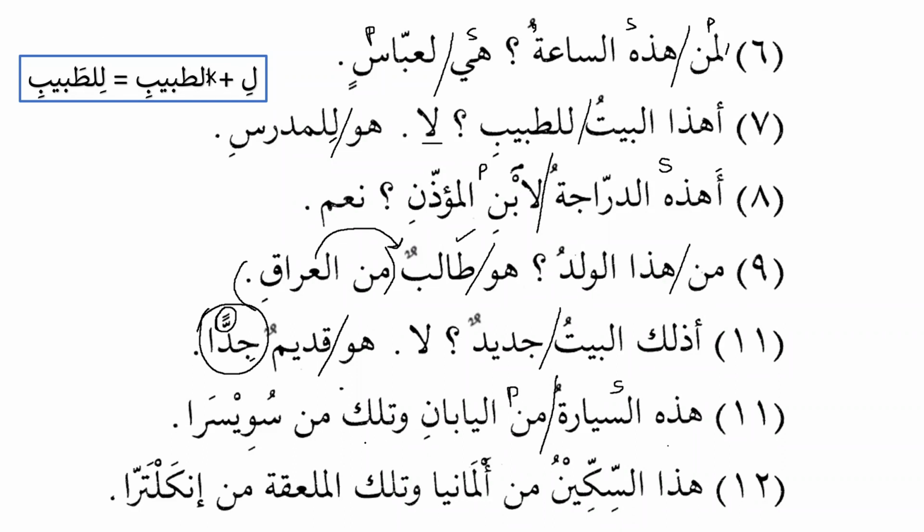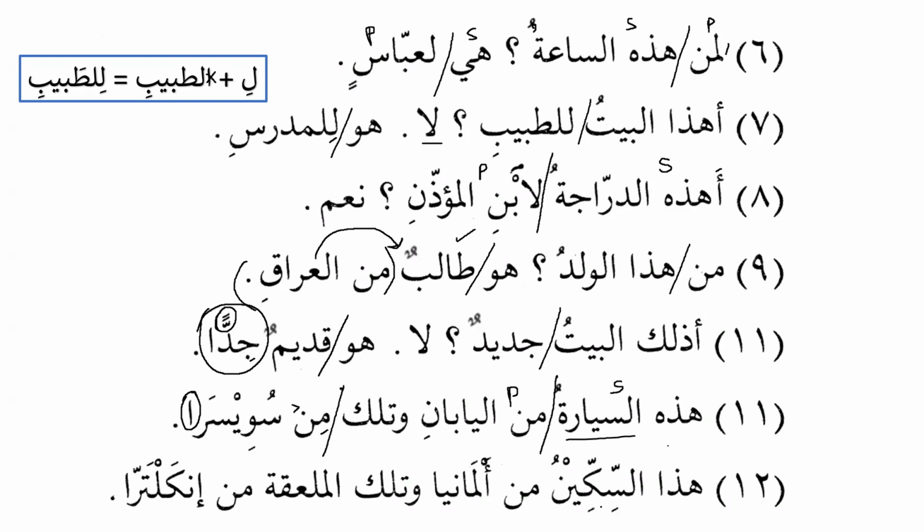Watilka min Swaysara, and that is from Switzerland. Now we can see over here, watilka, basically watilka yani watilka as-sayyaratu. But as I told you, when we already know about the noun, then there is no need to mention it again. So that's why it is watilka min Swaysara, and that is from Switzerland. Swaysara ends with alif, and that's why we cannot put any ending over there. It is mabniyun, fixed, so the ending will not change. However, we know that the noun is majroor because of min.